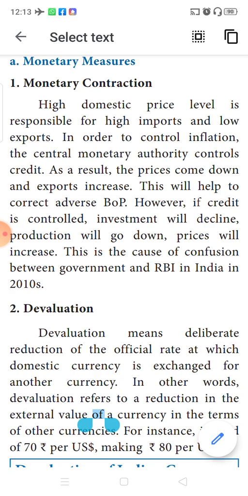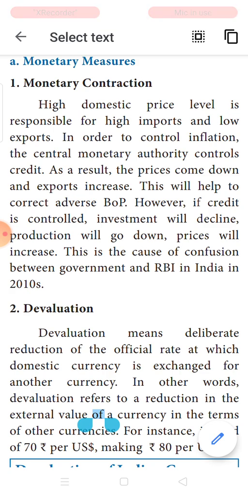See, a very simple example. Why are more Chinese products available in India? Because for such commodities, our Indian products are high priced. That is the reason people prefer imported commodities, just because the price is low. So just because in our country the prices are high, we are depending on imports.